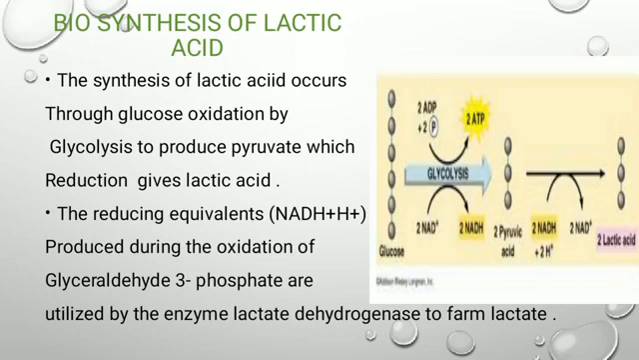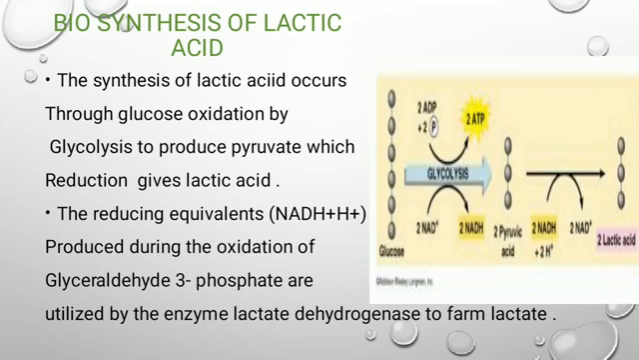Next one, biosynthesis of lactic acid. The synthesis of lactic acid can occur through glucose oxidation. Oxidation means addition of oxygen or removal of hydrogen. First, a glucose molecule forms two molecules of pyruvic acid. This reaction is known as glycolysis. Glycolysis means glucose is chemically broken down to form two molecules of pyruvic acid.